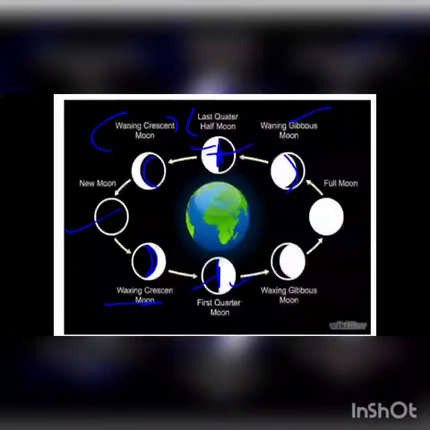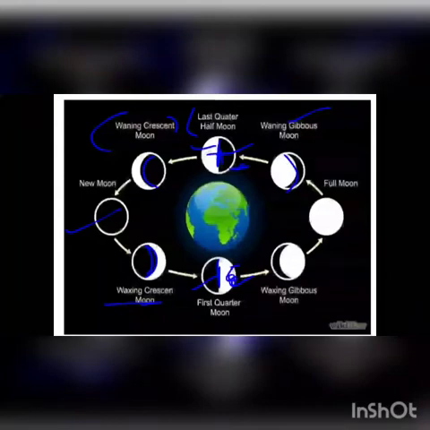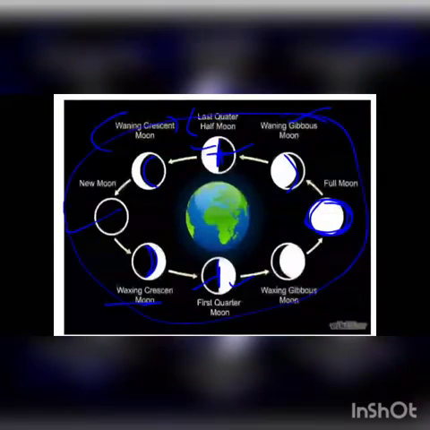Next part, the upside was dark and the downside is in light, which means we are able to see only this light part. So again the part is increasing, and then full moon. So this is the complete phase of the moon. In all these phases, the moon appears during the night time.